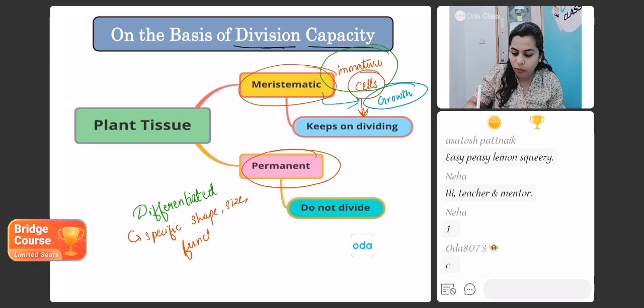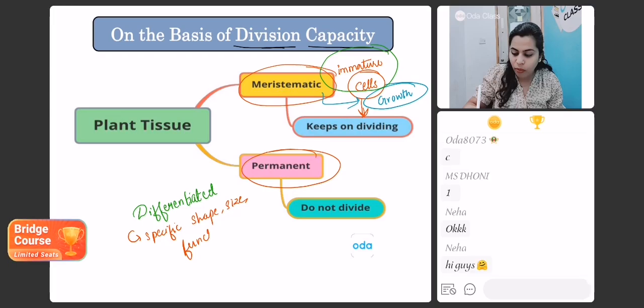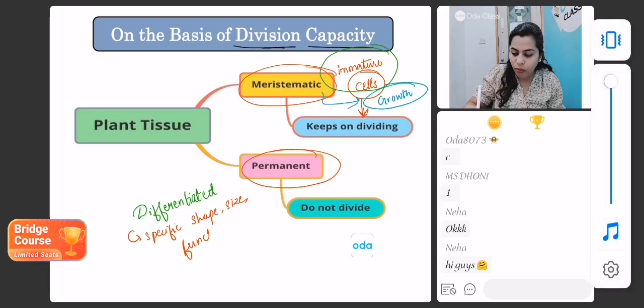So meristematic tissues are living cells. They have a thin cell wall. These cells keep on dividing. The cells are totipotent here. That means those cells which keep on dividing and are able to form many new cells are totipotent. Also, meristematic tissues have dense protoplasm. Protoplasm is the nucleoplasm plus the cytoplasm. And there are no intercellular spaces between the cells. The cells are compactly packed here. These are some of the characteristics of meristematic tissue.